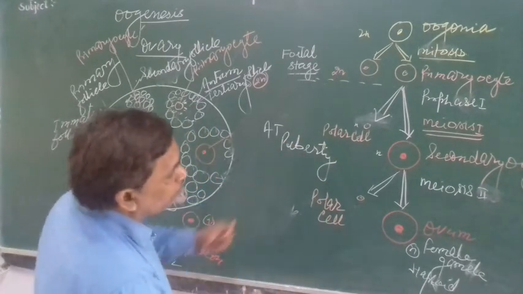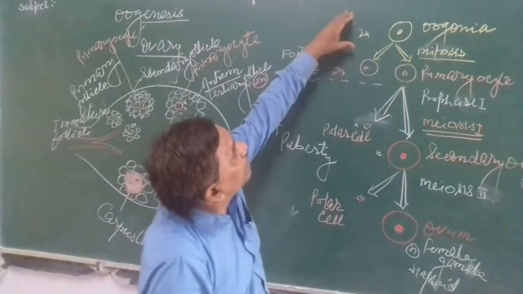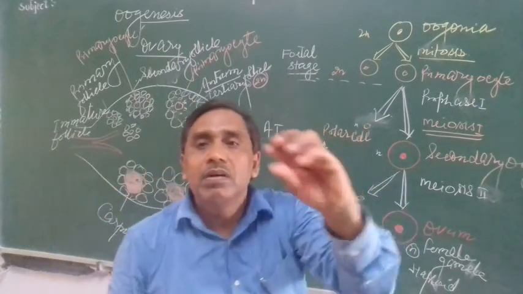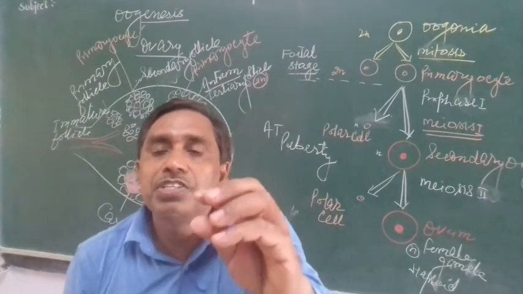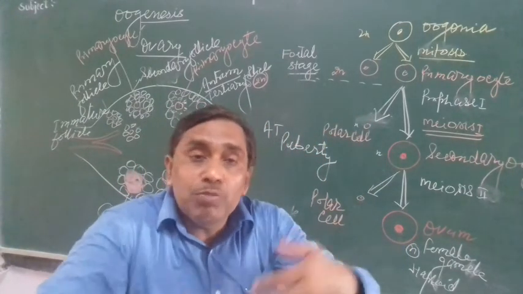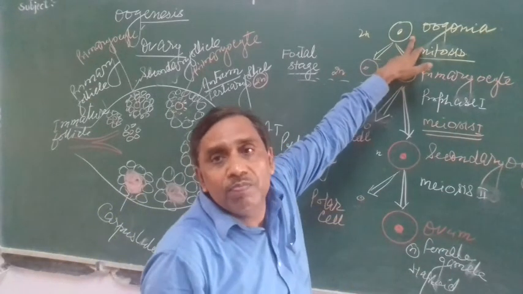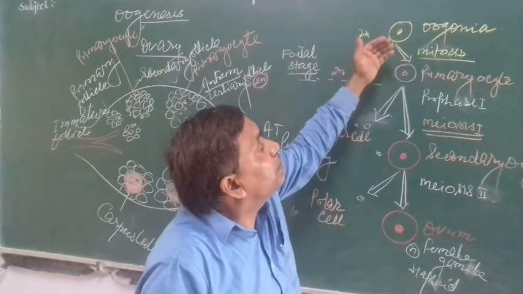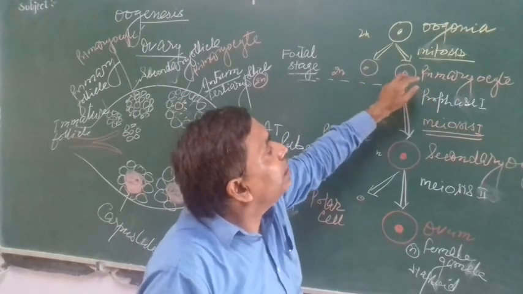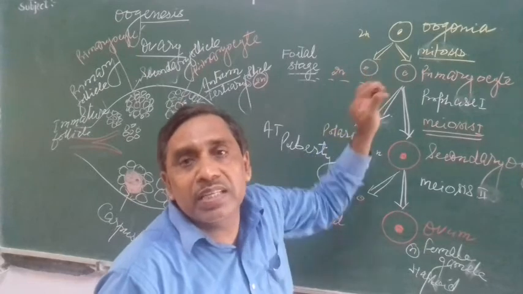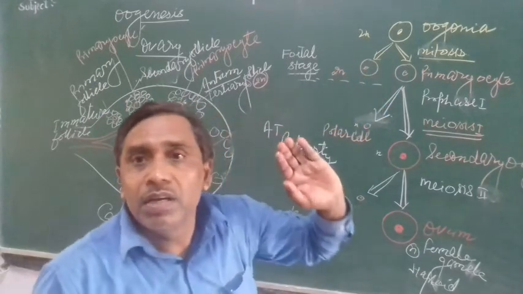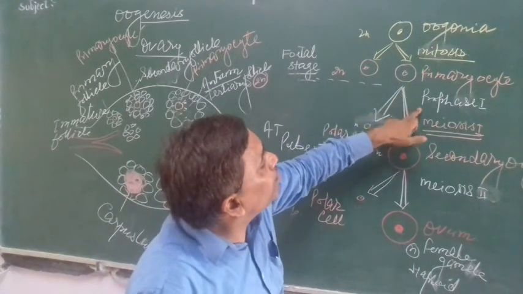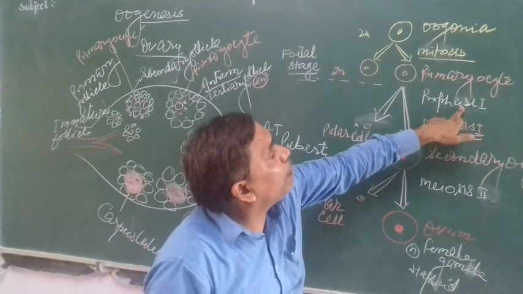So let us see the process of oogenesis. Here is the oogonia. Oogonia develop in the early stage, in the fetal stage of the female child, when she is developing in the mother's womb, about a couple of millions in each ovary. The oogonia undergo mitosis division and produce primary oocyte. Each primary oocyte is surrounded with granulosa cells, which is called an immature follicle or primary follicle. And the primary oocyte undergoes meiosis first, but attains only prophase first.